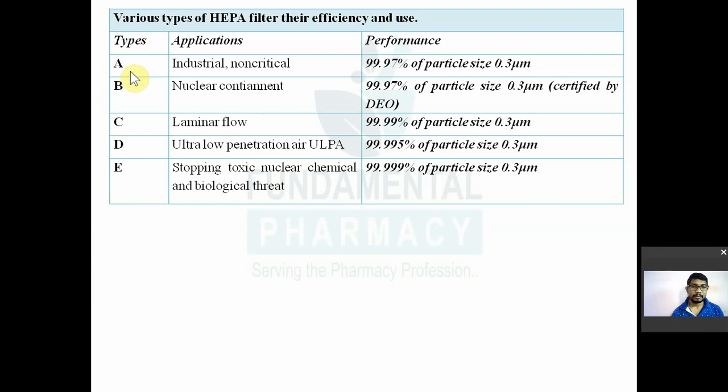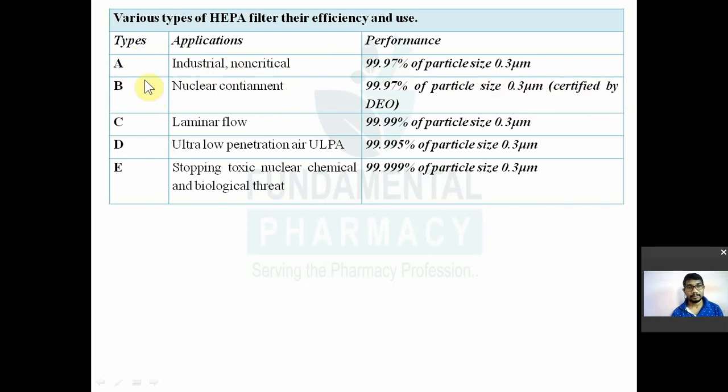So type A HEPA filters are used in the industry for non-critical operations. Critical operations मतलब जहाँ पे aseptic filling हो रहा है, sealing हो रहा है. So it is used in the industry for non-critical applications, and they have an efficiency of removing 0.3 micron particles, 99.97% efficiency of removing 0.3 micron particle size. So HEPA filters type A.